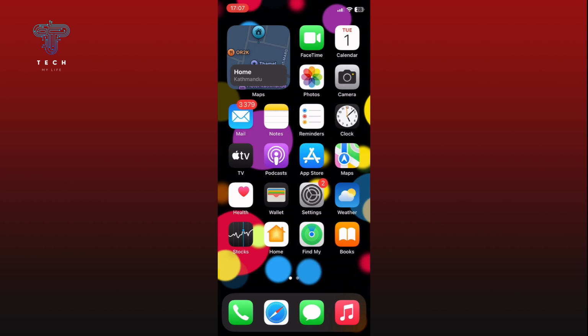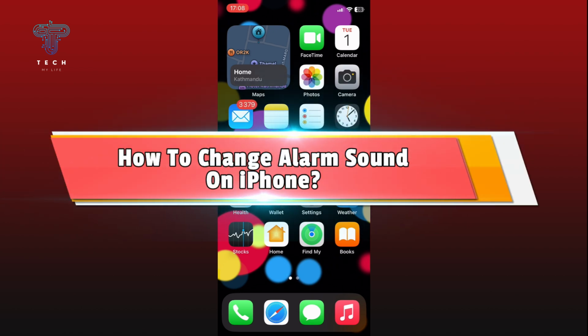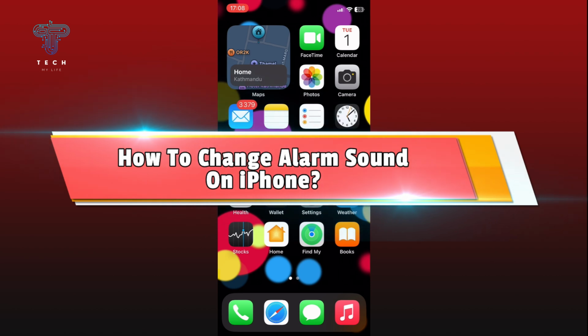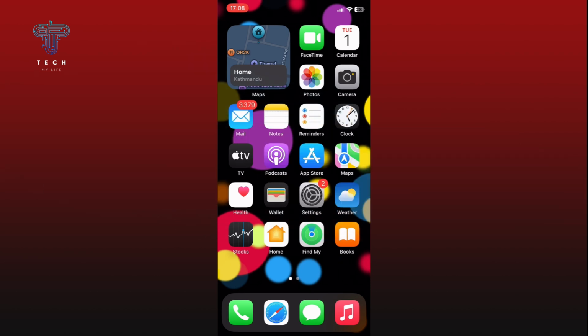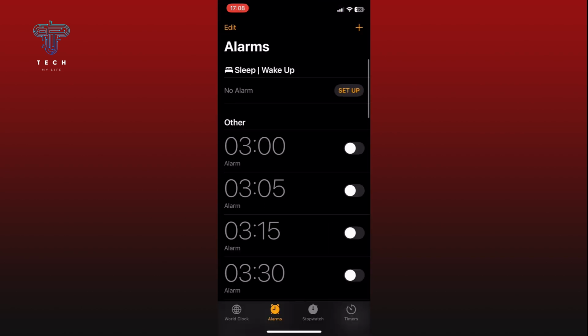In today's video, I'm going to show you how to change alarm sound on iPhone. So let's jump right in. First, open the clock app. Tap on the plus icon from the top right corner of your screen to set yourself a new alarm.